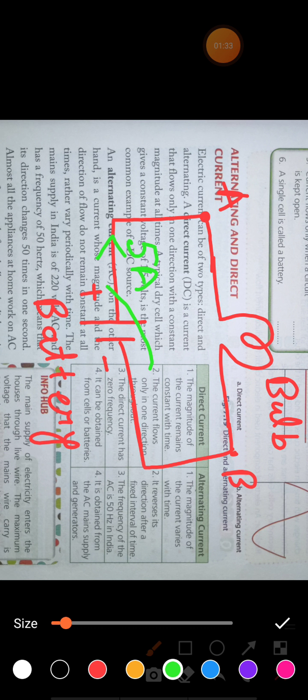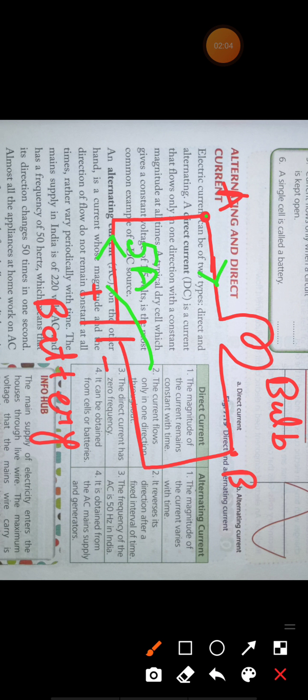The value of current is also called the magnitude of current. And the direction also remains the same in case of DC. Suppose current is flowing from point A to point B. After 1 hour, you'll see that the direction of current is also from A to B. After one day, the direction will remain the same. It will flow from A to B. So that means the direction of current never changes and the value of current never changes in case of DC current.